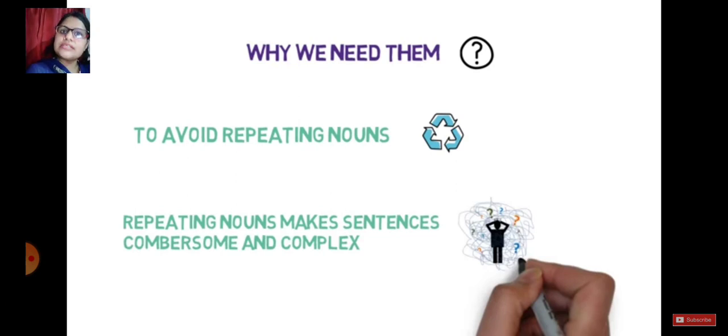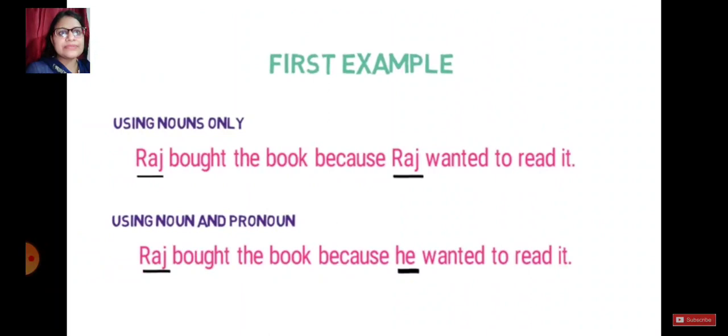So when you need simple, neat and clear sentences, you simply use pronouns to avoid repetition in your sentences. For example, Raj bought the book because Raj wanted to read it, because Raj wanted to do that. Now it makes your mind complex, cumbersome.